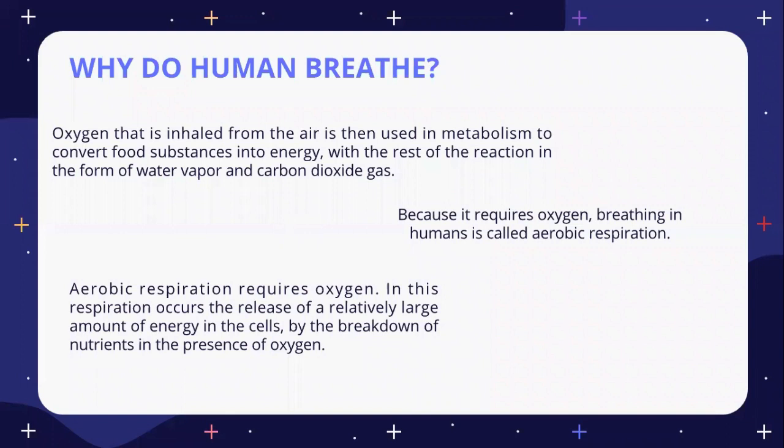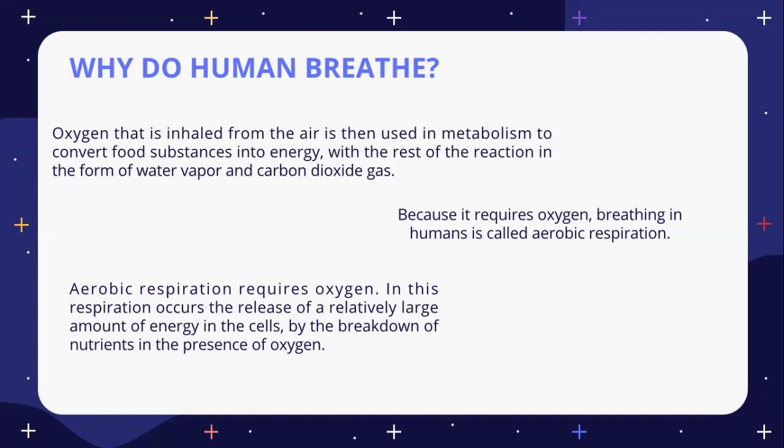Why do humans breathe? The oxygen that is inhaled from the air is then used in metabolism to convert food substances into energy, with the rest of the reaction in the form of water vapor and carbon dioxide gas. Because it requires oxygen, breathing in humans is called aerobic respiration.